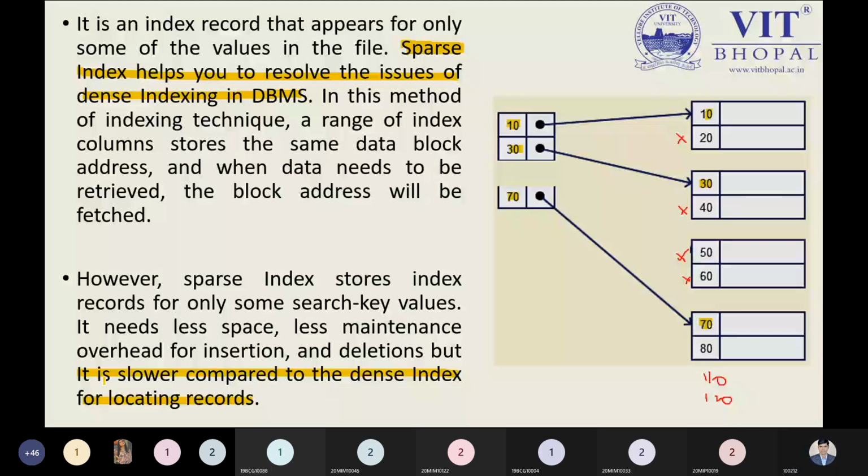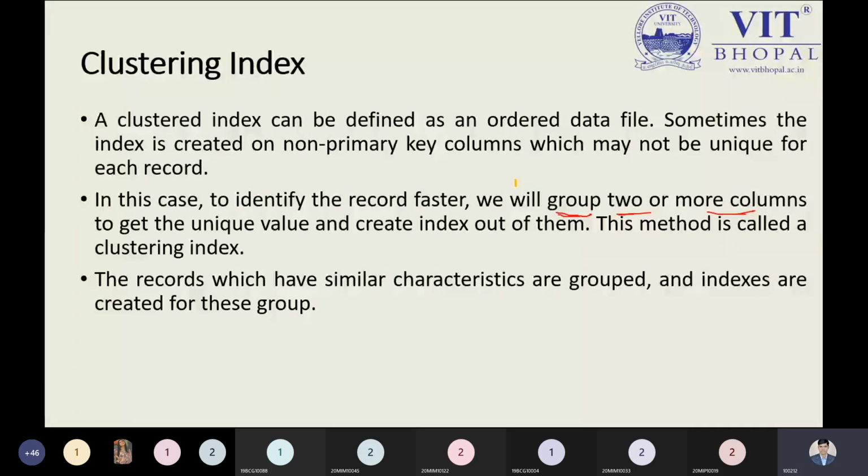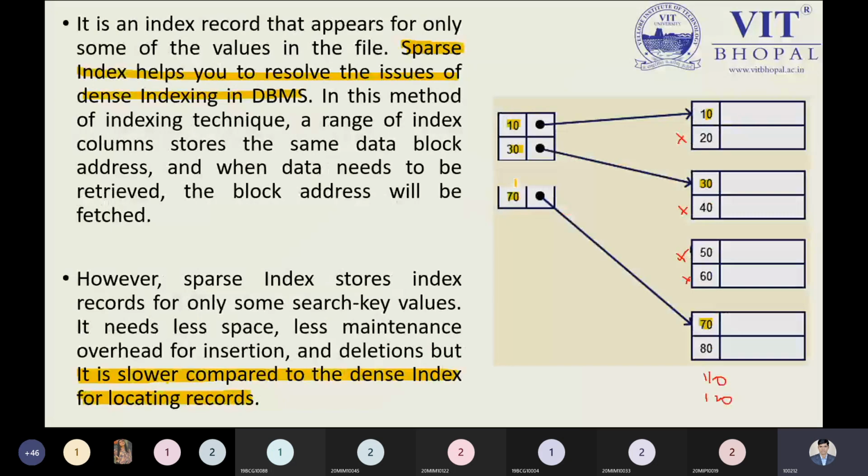This is our sparse index. Okay. Now, is sparse index clear, or anything? Any student who needs to ask any question? Please tell me right now. Any student who has any problem?